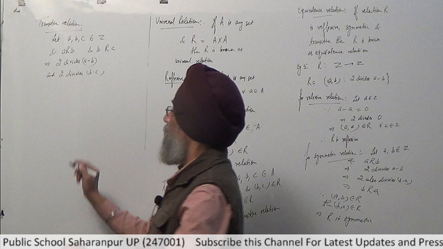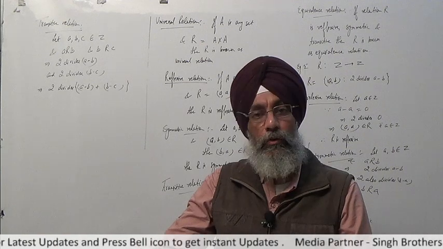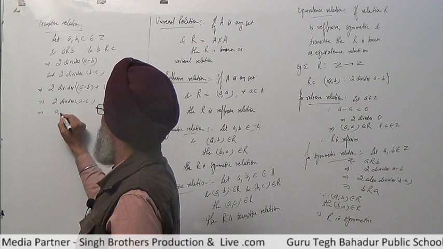Since both are divisible by 2, their sum is also divisible by 2. On solving, if you open the bracket, b cancels and we are left with a minus c. It implies (a, c) belongs to R.